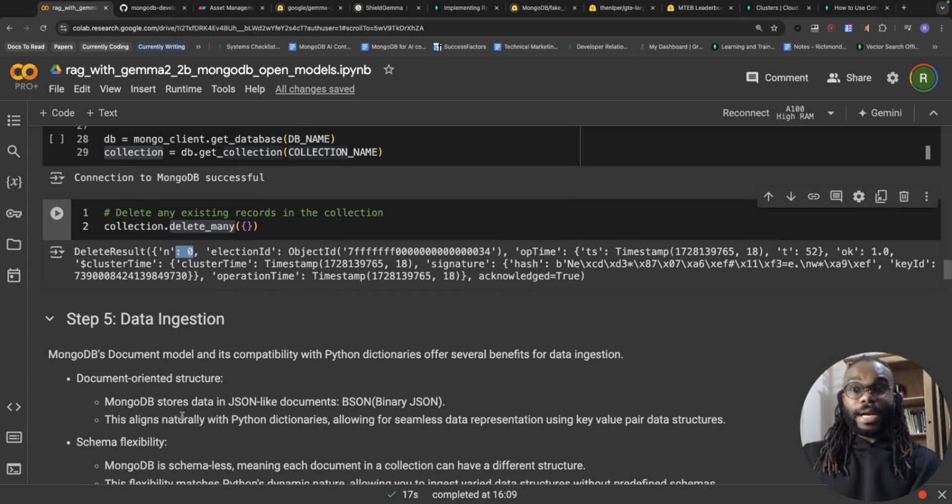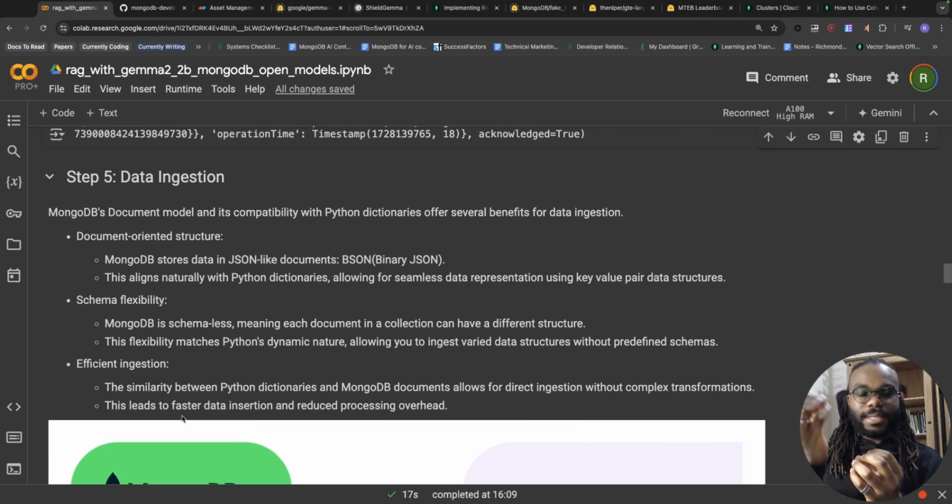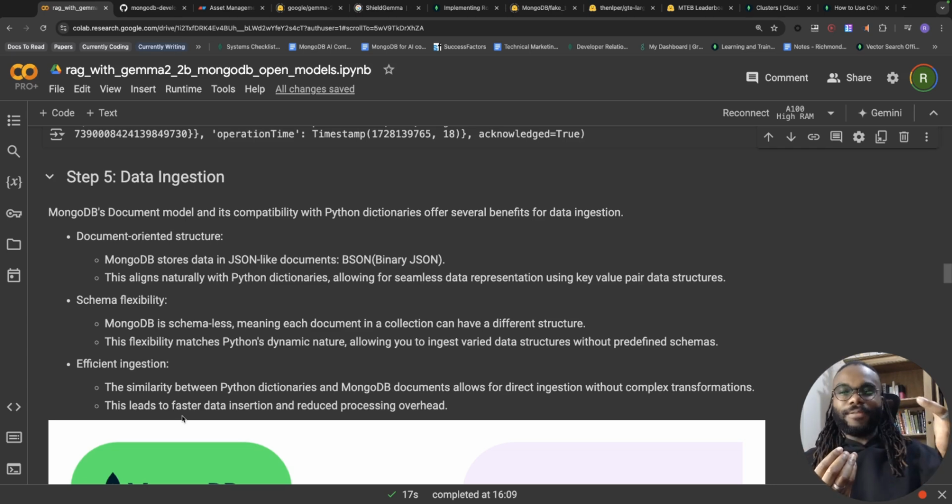So the next step is to actually ingest data into our MongoDB database. We're going to be ingesting the metadata that we have from our dataset, and we're going to be ingesting the embedding that we have from the embedding generation step. Every metadata for every chunk will have a corresponding embedding, and they're all going to live in the same document, which is kind of cool.